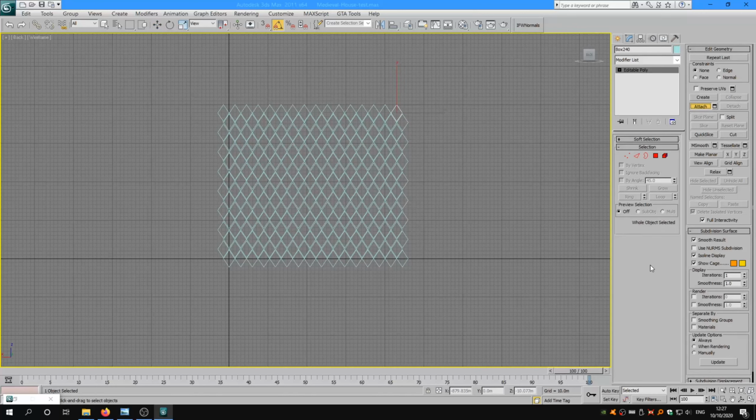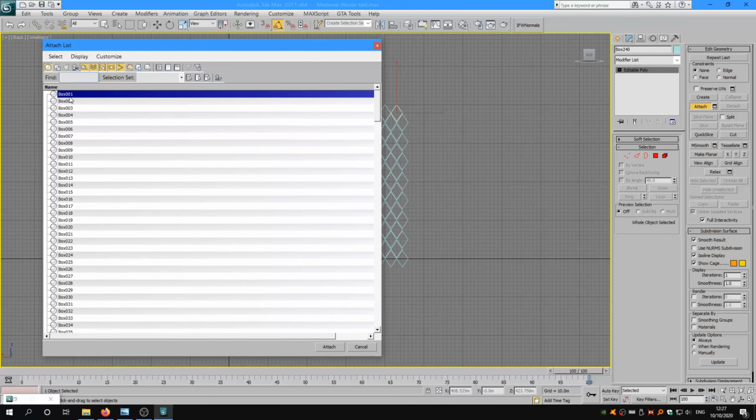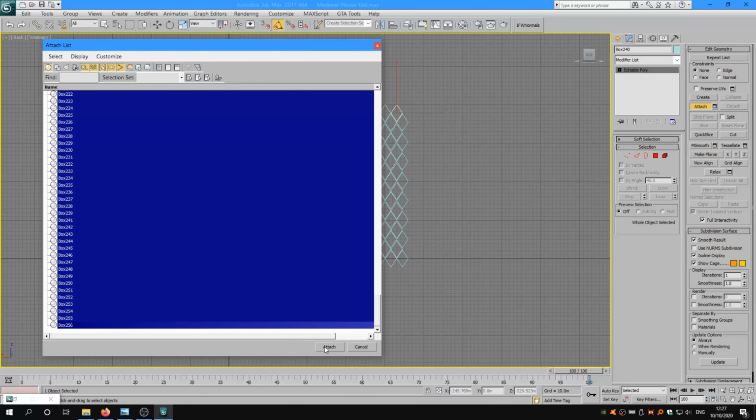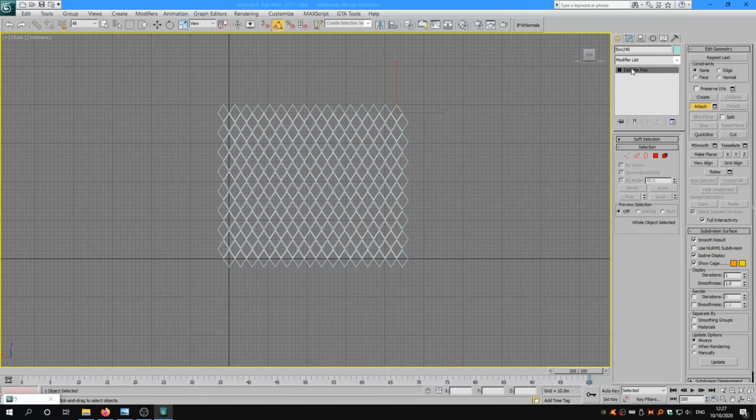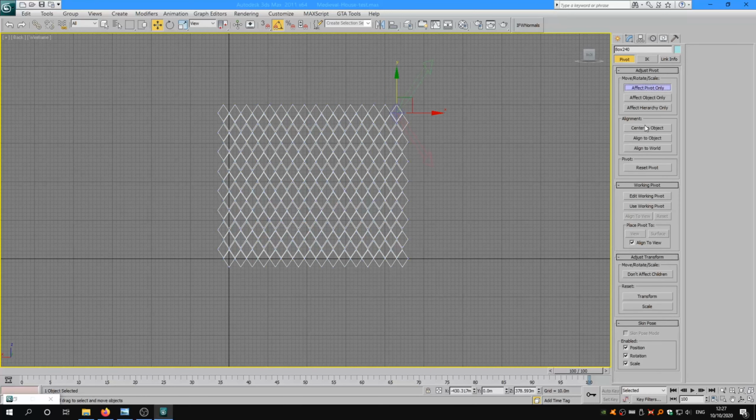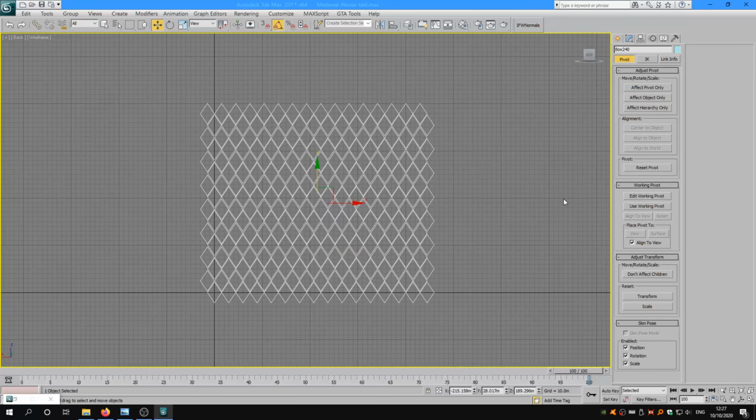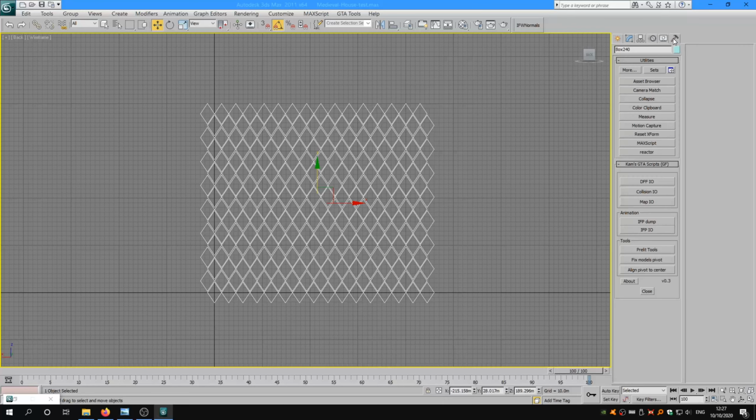Now select one tile and attach the rest of the tiles to create a single editable poly. Now after converting it to a single editable poly, let's reset the transform before applying any modifier. If you go into the utilities panel, you will have this Reset XForm. Select that and click Reset Selected, and collapse it again to editable poly.